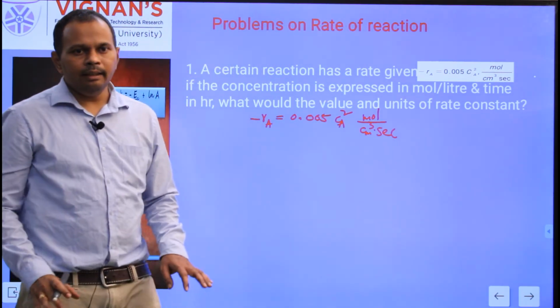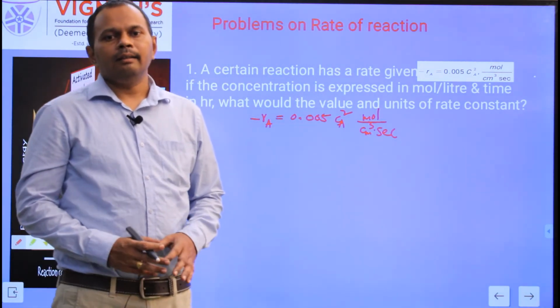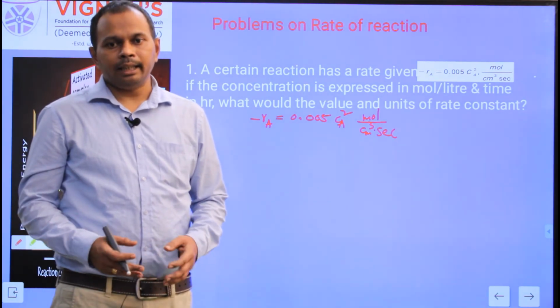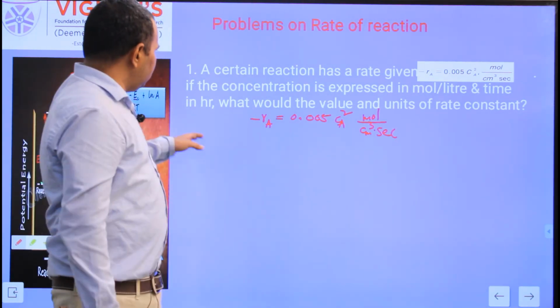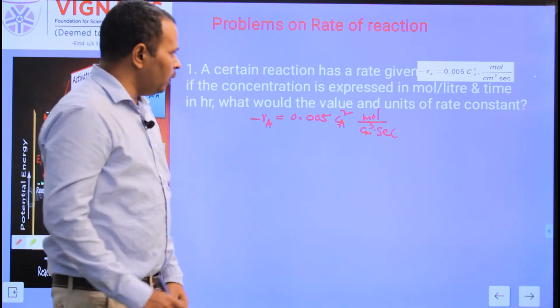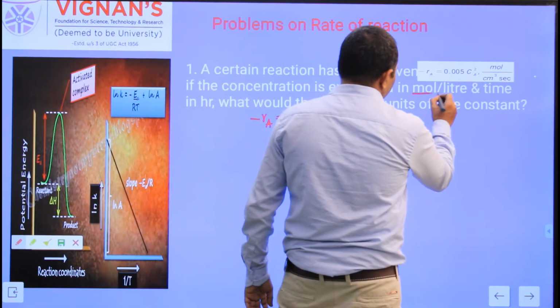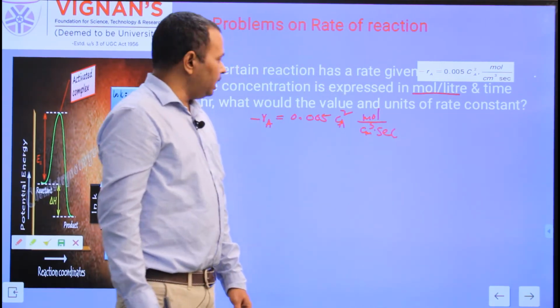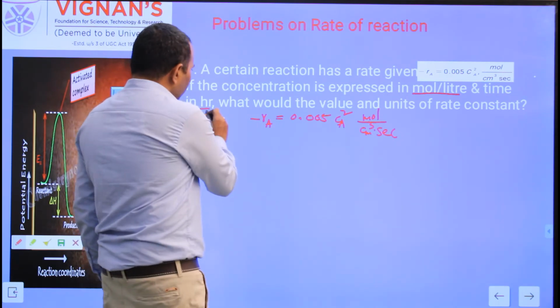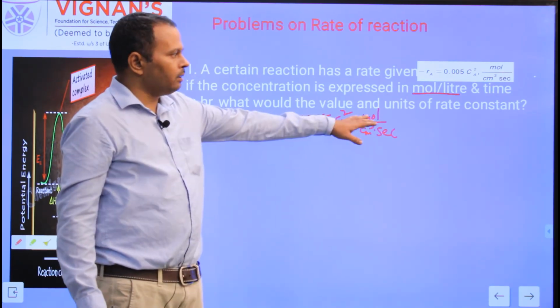This is a second order rate equation. If the concentration is expressed in mole per liter and time in hours, what would be the value and units of the rate constant?